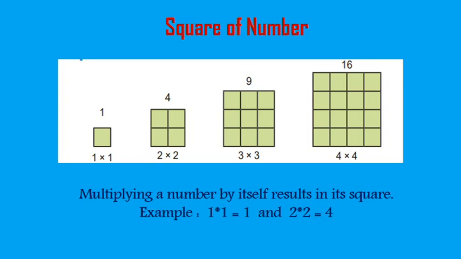Let's learn about square of numbers. Multiplying a number by itself results in its square. Example, 1 into 1 is equal to 1, and here 2 into 2 is equal to 4, and 3 into 3 is equal to 9, and 4 into 4 are 16. So here the square root of 16 is 4, the square root of 9 is 3, and the square root of 4 is 2.